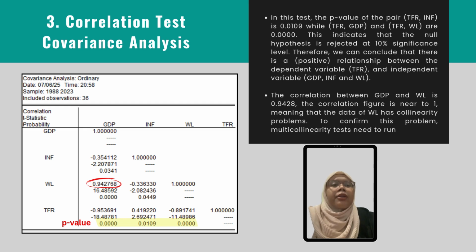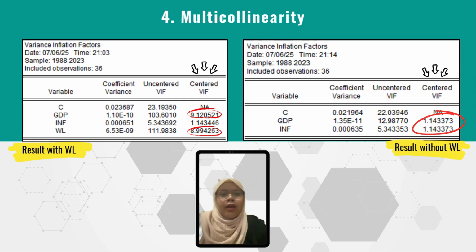For the correlation between GDP, gross domestic product, and woman labor, it is 0.9428. So the correlation figure is near to 1, meaning that the data of woman labor has collinearity problems. To confirm this problem, a multi-collinearity test needs to be run. This is the multi-collinearity test that I mentioned before.